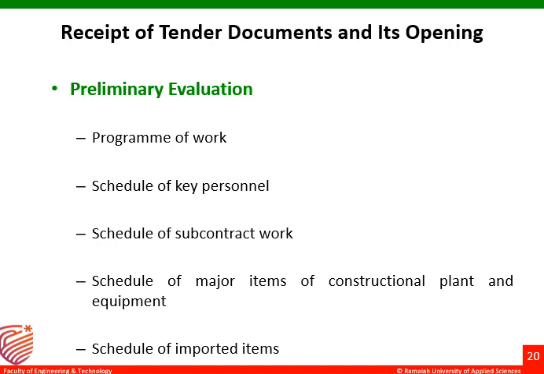Then the schedule of key personnel. Key personnel means technical engineers, the main persons, key authorities for that particular project. Then schedule of subcontractors, whether the contractor is completely executing the work on his own, or whether he is subcontracting some of the works to some small contractors. Has he mentioned those details here, or if it is mentioned, whether those subcontractors are suitable for this kind of work or not. Those schedules, when the subcontractors are commencing, when they are going to end their work.